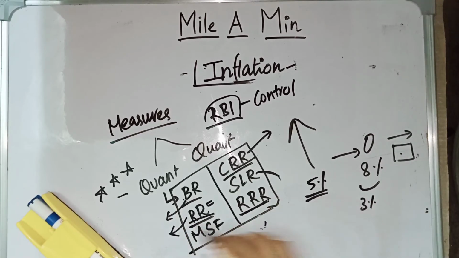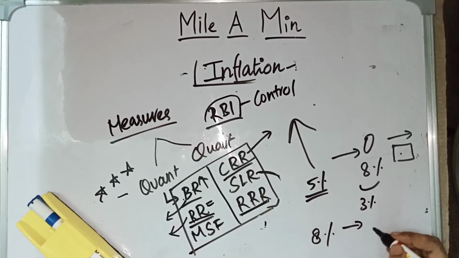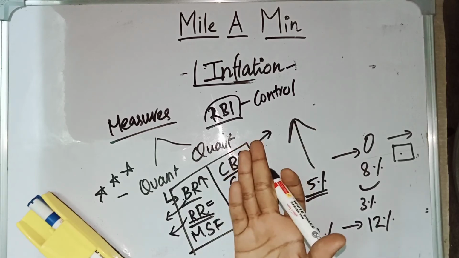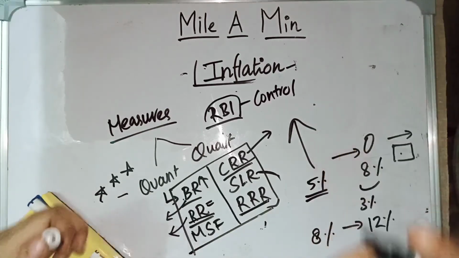But if the bank rate is increased by the RBI, the scheduled commercial bank will increase our interest rate. Then our interest rate might be hiked to 12%. Then we won't borrow money. Why? Because of this high interest rate, we can't repay the loan. So we will reduce our borrowing, right? Because of this, money supply in the market will be reduced.